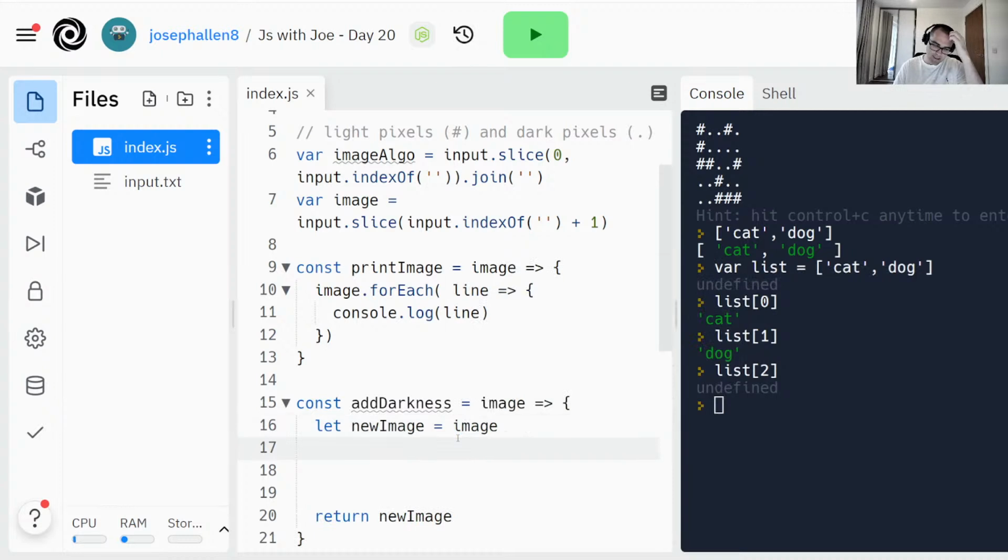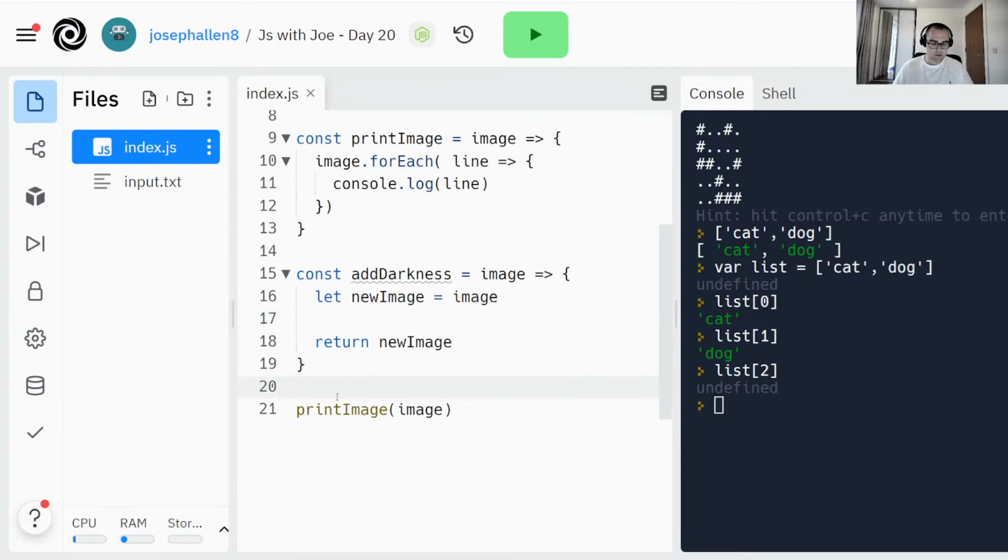Then I should be able to do let new image equal add darkness image, and then I should be able to print the new image as well.